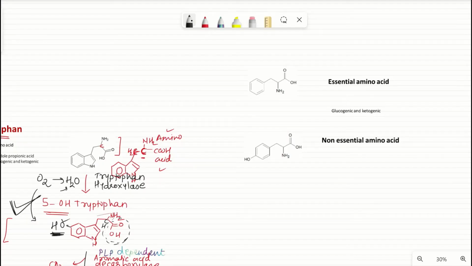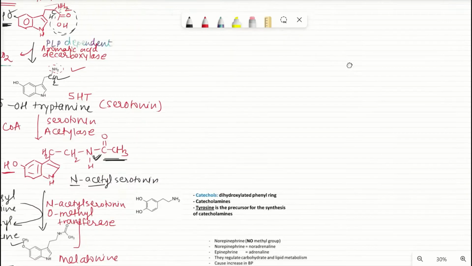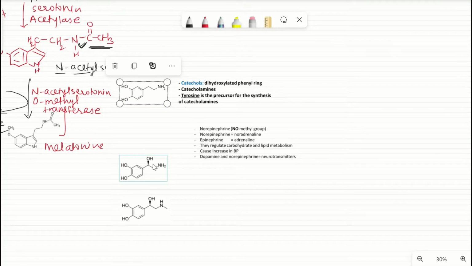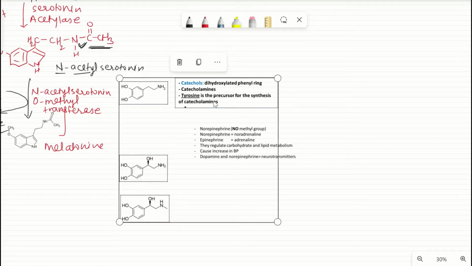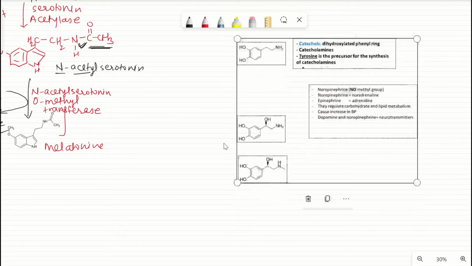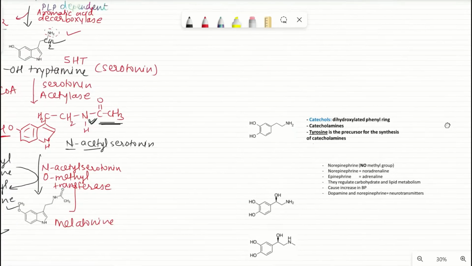So here what you have to remember, the next amino acid is phenylalanine and tyrosine. So phenylalanine gets converted into tyrosine. See, what are we synthesizing here? We are synthesizing these three compounds, right? The catechols: dopamine, then noradrenaline, adrenaline. We are synthesizing them. So you remember, single ring, dihydroxylated.